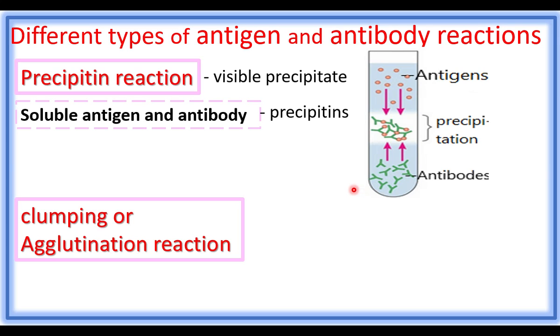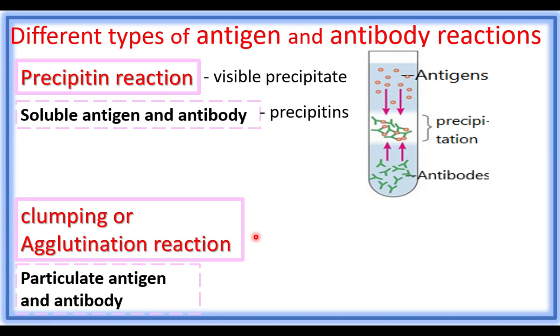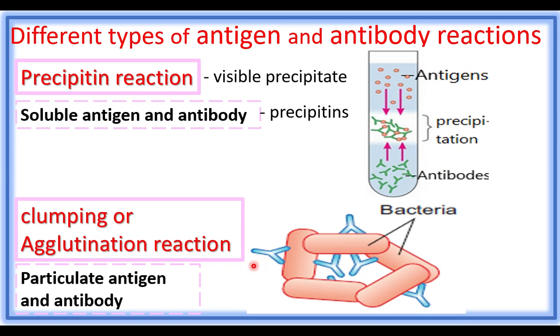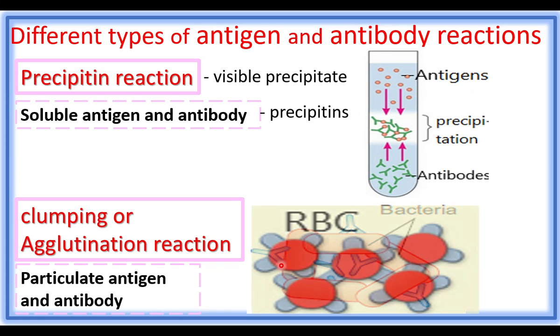Another reaction is clumping or agglutination reaction. Here there is reaction between particulate antigen and antibody. Bacteria and red blood cells are examples of particulate antigen, and the reaction between particulate antigen and antibody causes agglutination or clumping of the pathogen. The pathogens form a clump. When there is blood donation between mismatched blood groups, that will result in agglutination of RBCs due to the antigen-antibody reaction.